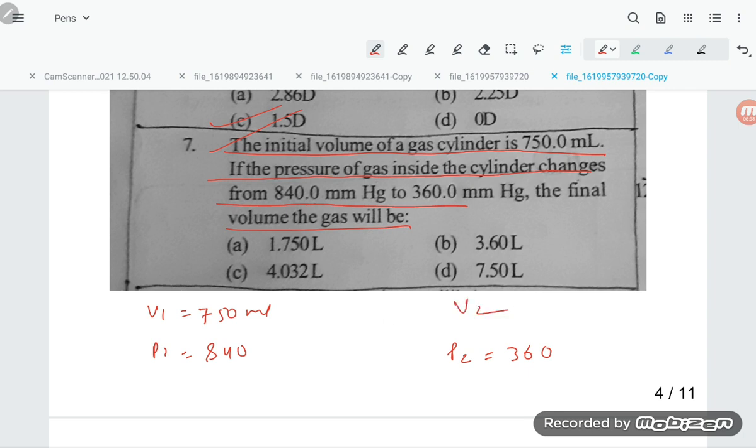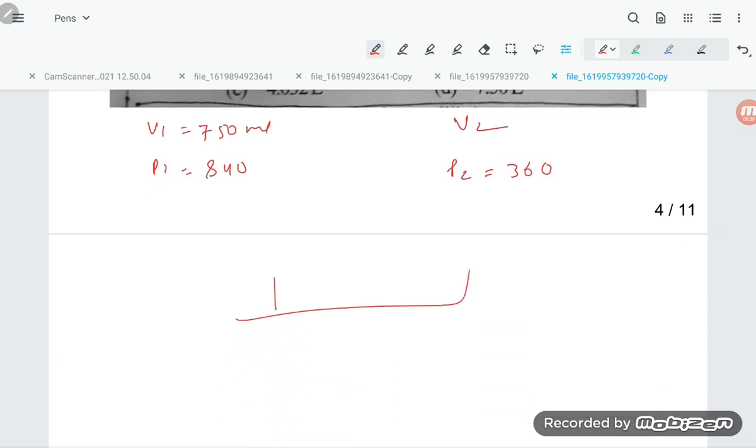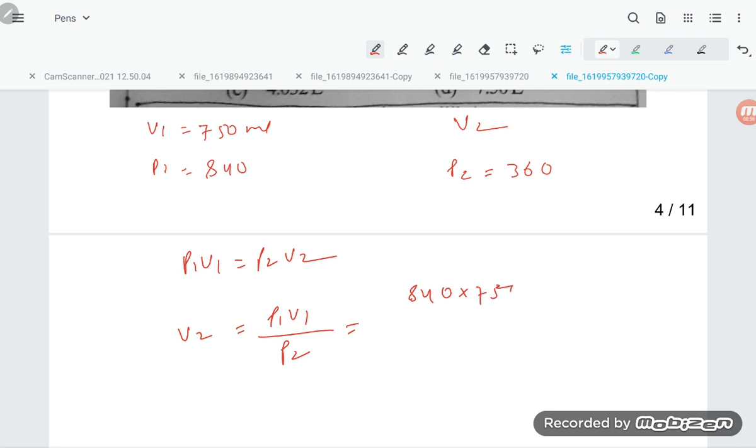Okay, this all is happening at constant temperature. So dear students, you can apply the equation P1 V1 is equal to P2 V2. So V2 they are asking, so P1 V1 upon P2. So 840 into 750 divided by 360.